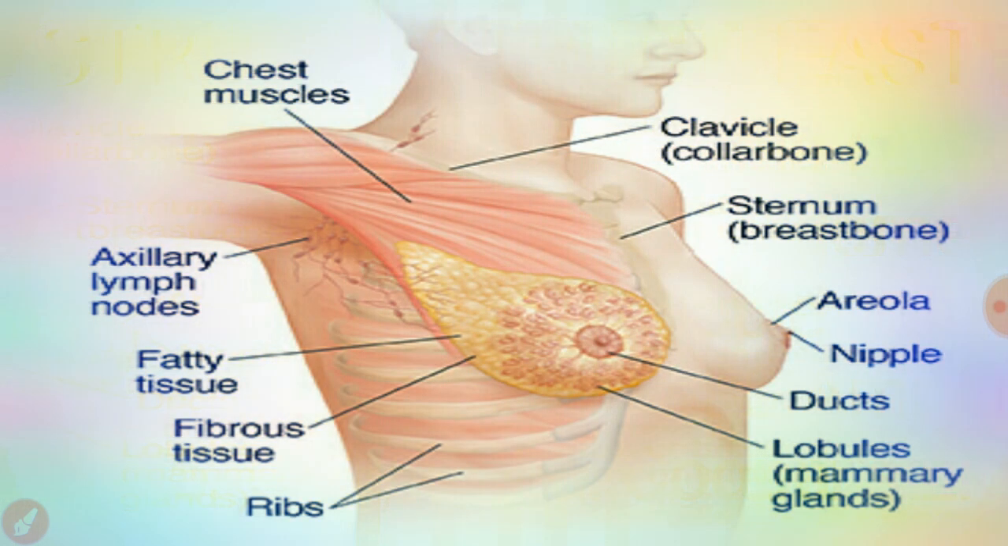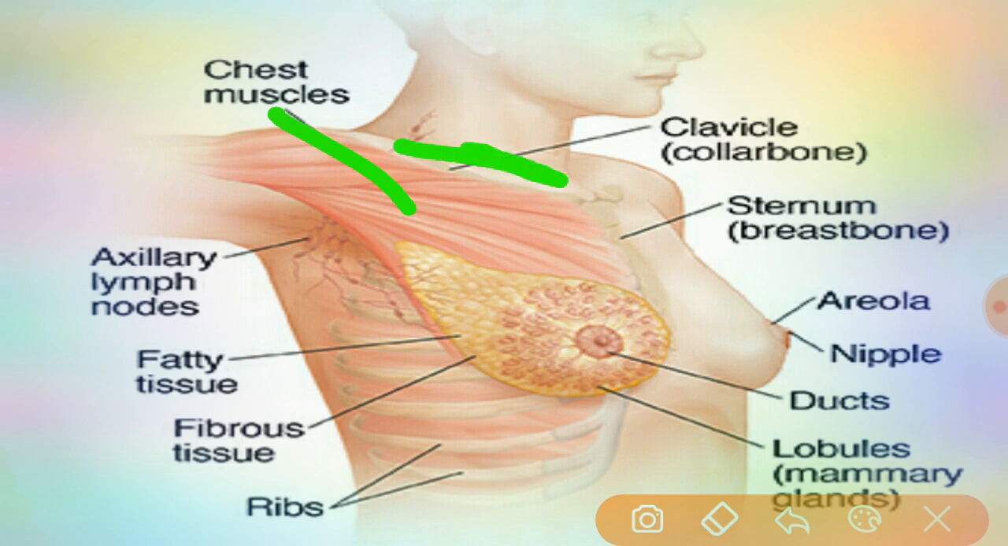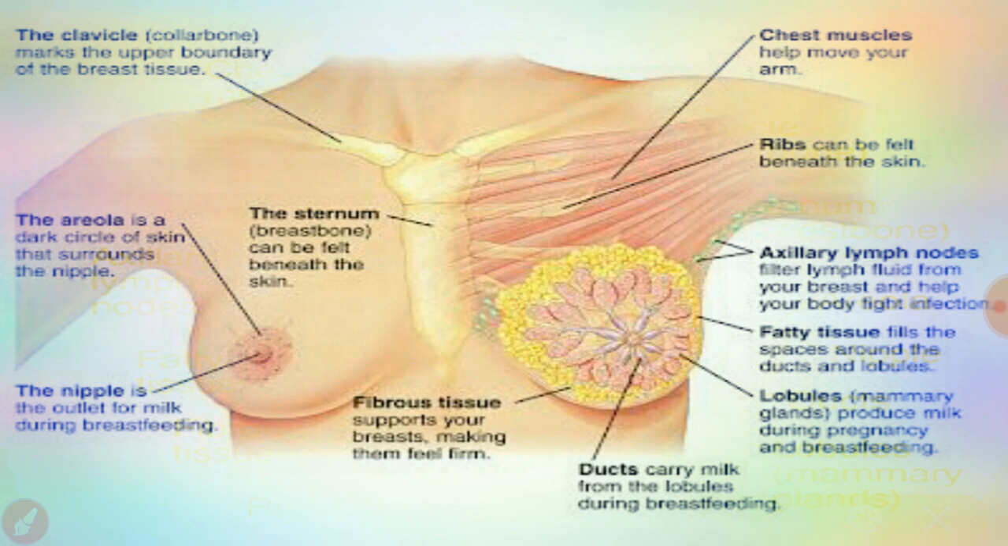See here, this picture shows in detail the parts of the breast: chest muscles, axillary lymph nodes, fatty tissue, fibrous tissue, ribs, and also the clavicle, collarbone, sternum, breastbone, areola, nipple, ducts, lobules or the mammary glands. The clavicle means collarbone, and it marks the upper boundary of the breast tissue.